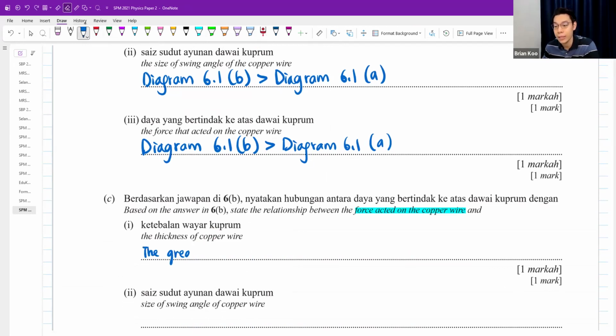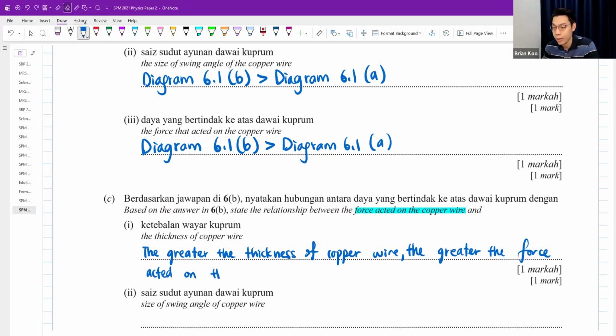The greater the thickness of the copper wire, the greater the force acted on the copper wire.